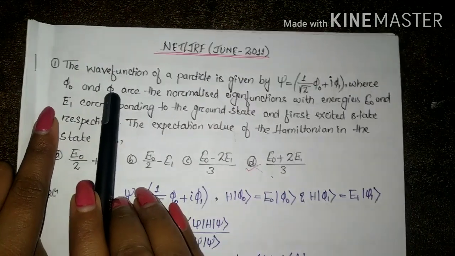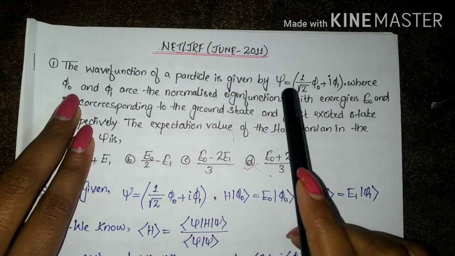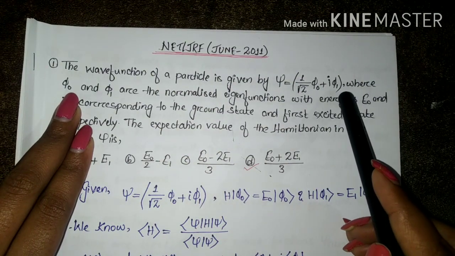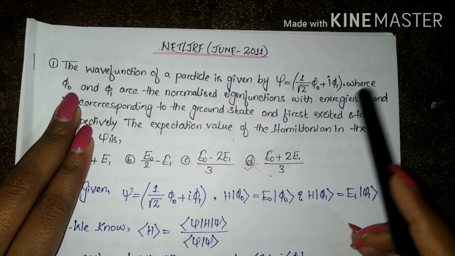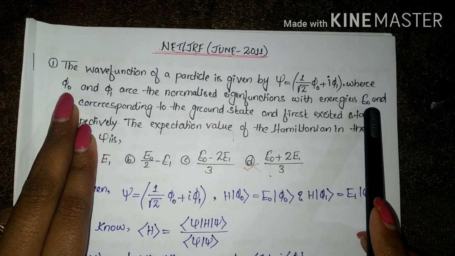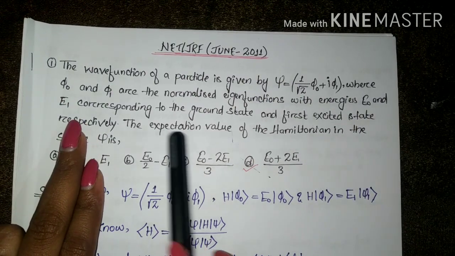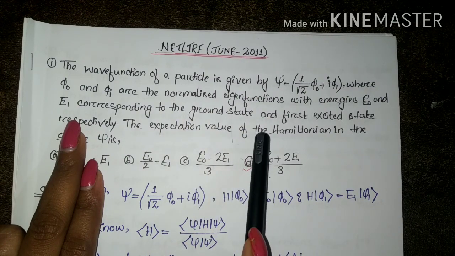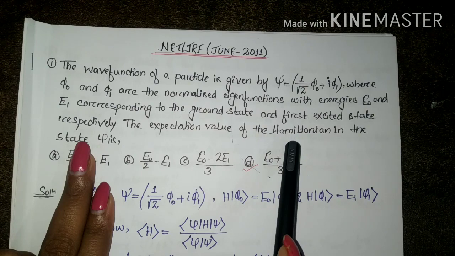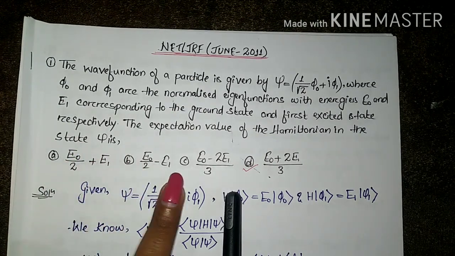Here in the first question we have the wave function of a particle. It is given by psi is equal to 1 by root 2 (phi naught plus iota phi 1), where phi naught and phi 1 are the normalized eigenfunctions with energies E naught and E1 corresponding to the ground state and first excited state respectively. The expectation value of the Hamiltonian in the state psi is, okay, we have four options.